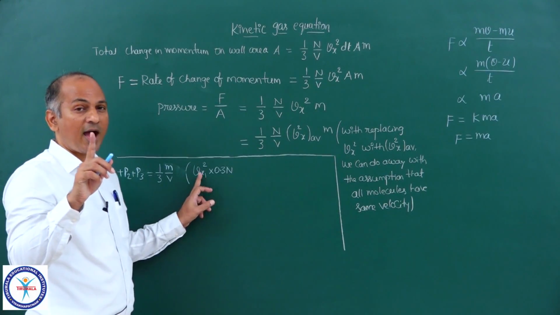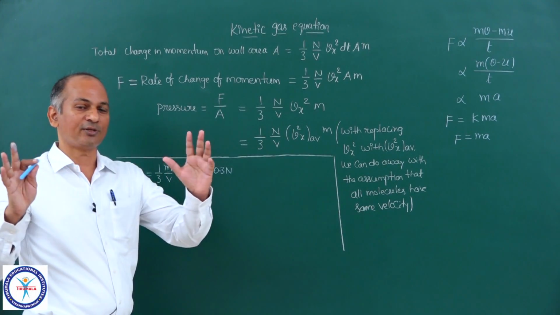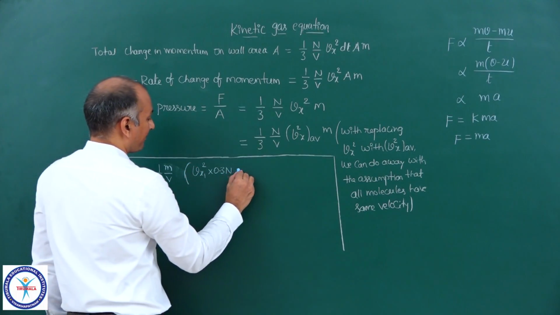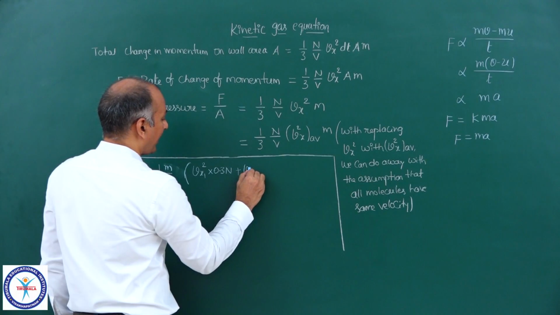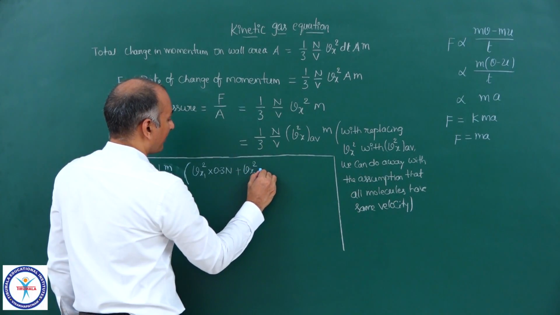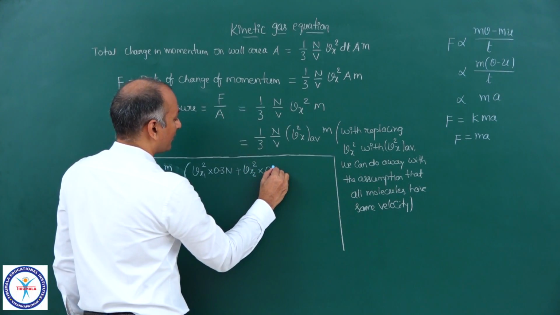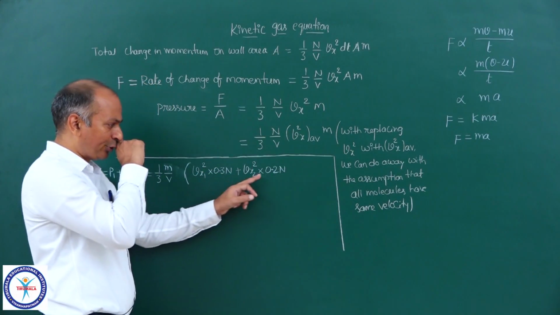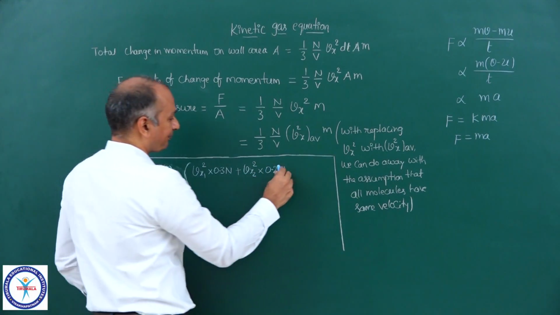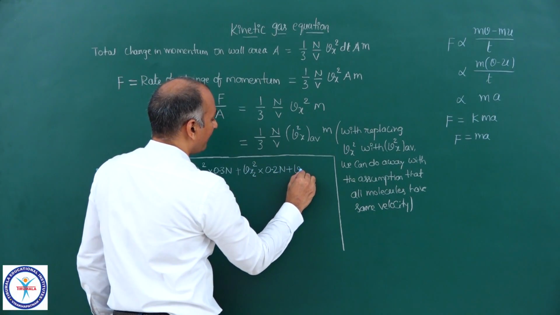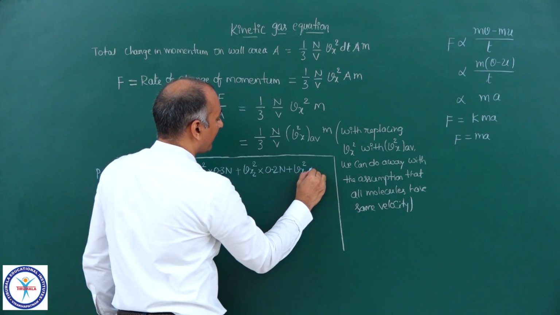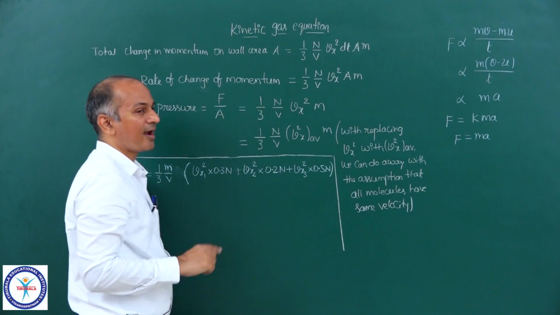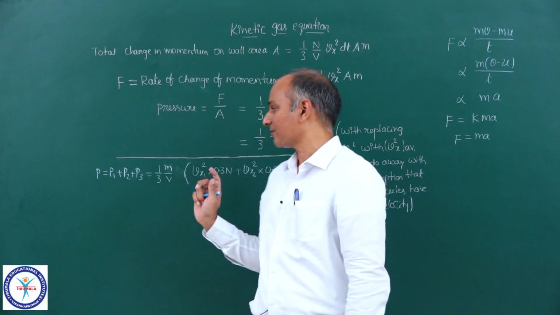I already told you, I am taking 3 sets of molecules, 3 sets of velocities. Plus Vx2 square into 0.2n, 30% are having the first velocity, 20% are having this velocity, plus Vx3 square into 0.5n.